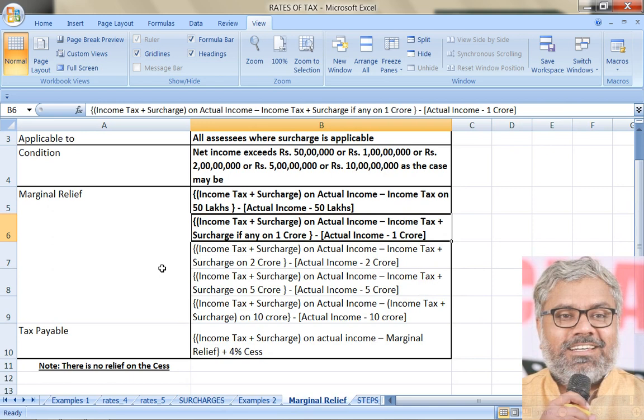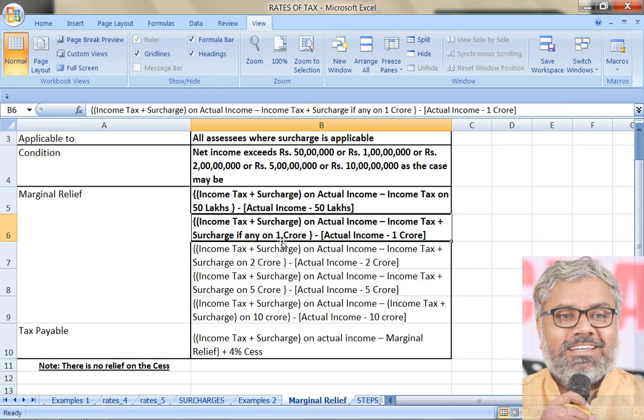If the income is 1 crore, it is also applicable because income exceeded 50 lakhs. 10% surcharge is there. So income tax plus surcharge will be applicable for an individual. But if the income has exceeded 1 crore for an individual, the applicable surcharge actually will be 15%. So when we take income tax plus surcharge on actual income, this will be at 15% since the income has exceeded 1 crore. This is income tax plus surcharge on 1 crore. So what we are calculating here is, if the SSE had not crossed the threshold, how much would have been the income tax plus surcharge?